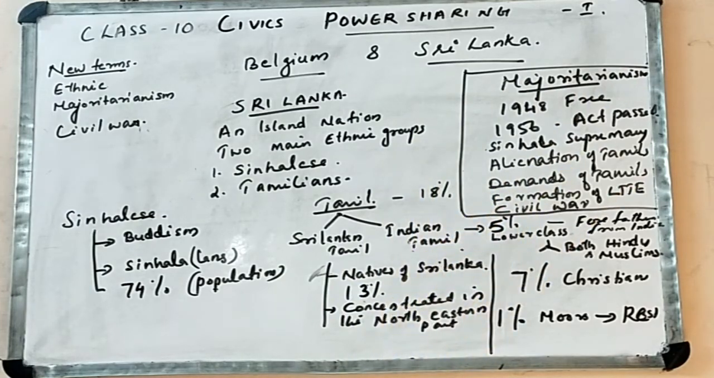What were the demands of the Tamils? Tamils lived concentrated in the north and northeastern part of the country, and they demanded the autonomy of the state. ये स्टेट का ऑटोनॉमी मांगा है, वहां पर वो रूल करेंगे. For that they demanded Tamil Eelam. Eelam means state. Tamil state मांगा है इस एरिया में. And the second demand is that they also want equality in all the job positions.